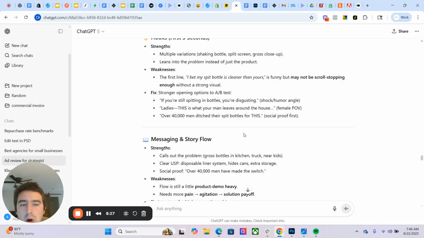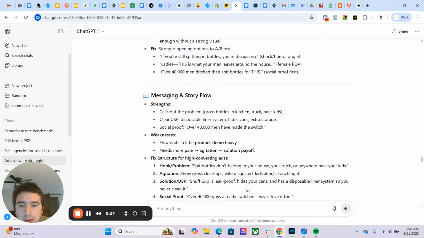Maybe, that might work. These are some good ideas, though. These are some good, solid ideas, especially these first two. I really like the first two. And then it goes into the strengths and weaknesses. So once again, calling out the problem, gross bottles. It's giving the clear, unique selling proposition, or the clear mechanism that the product has that makes it easier to use than other versions that they may have tried.